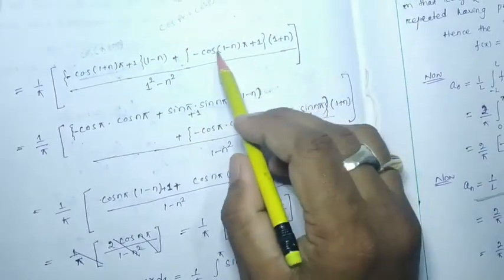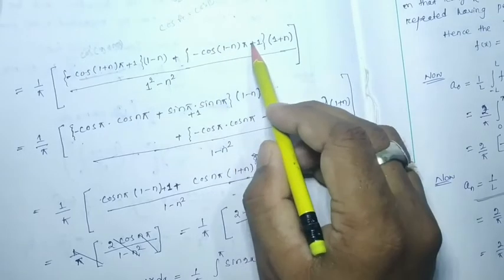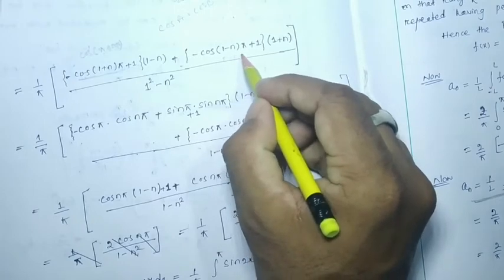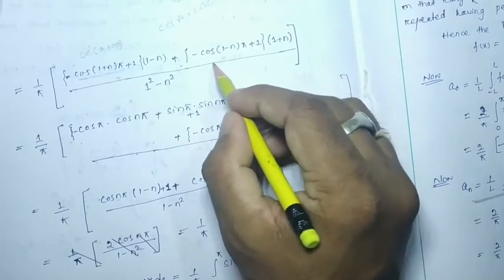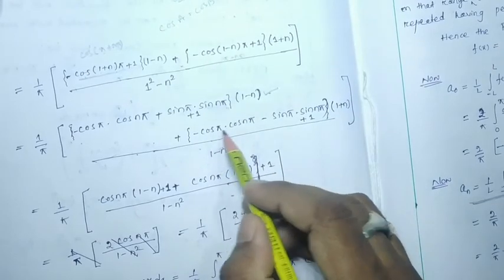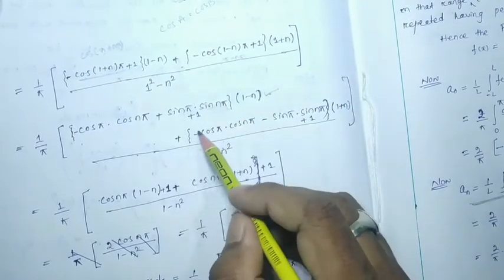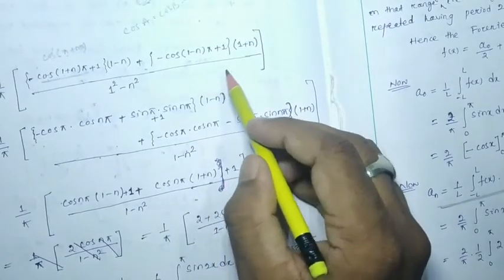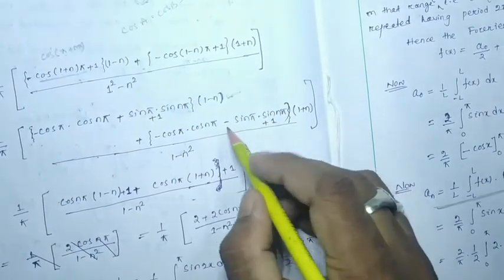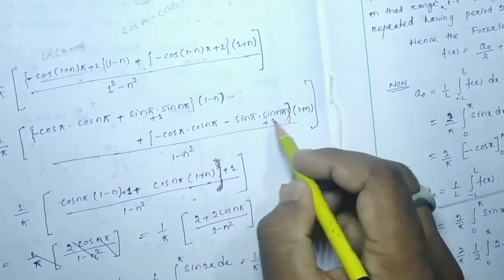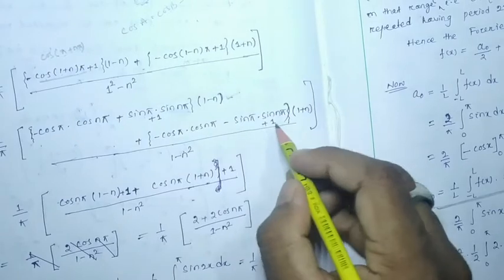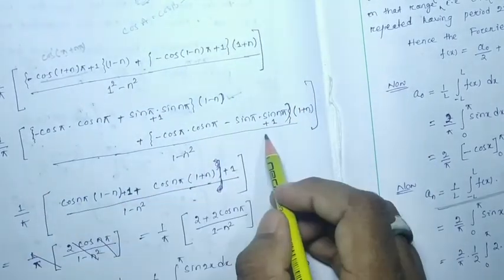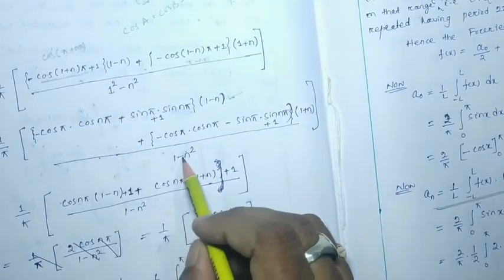Now similarly this will be cos(a minus b), that will be cos(pi minus n pi). It will be cos a into cos b, minus is here, I have kept minus as such, again plus sin a into sin b, minus is here, so minus sin a into sin b, plus 1 already is here, I just kept that plus 1 into (1 plus n), whole divided by 1 square minus n square.